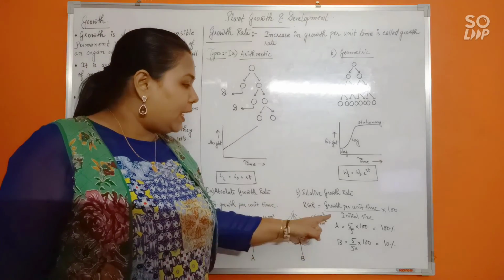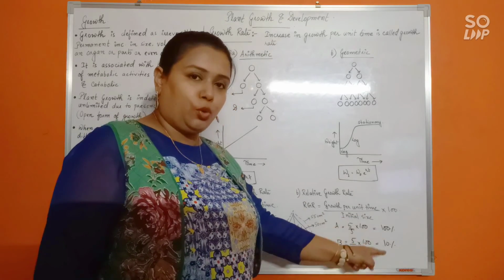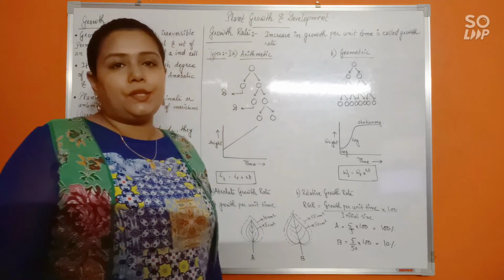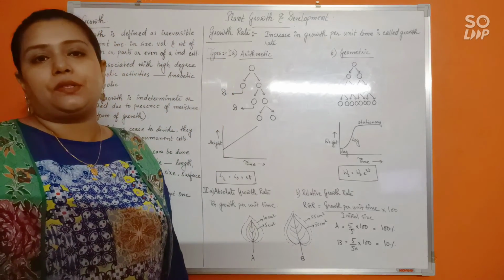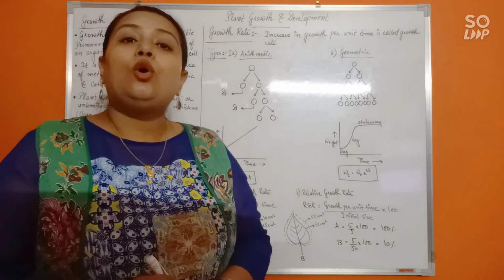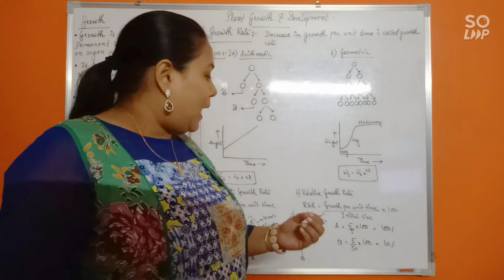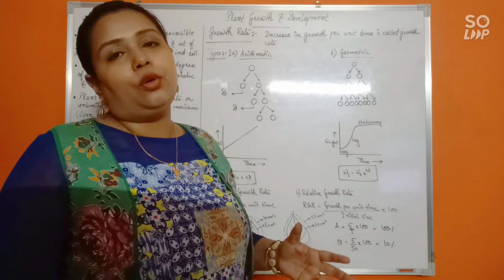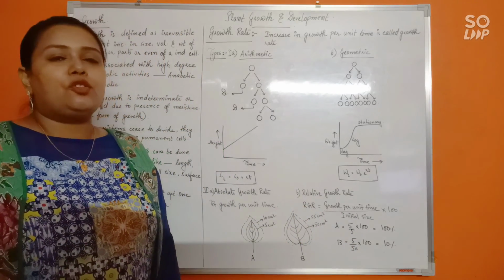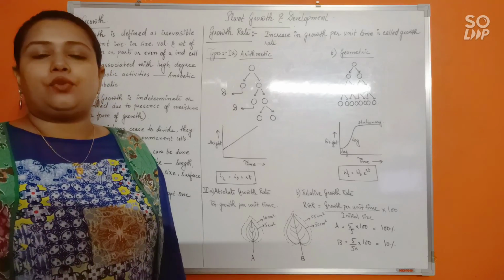So see, even if the absolute growth rate between plants A and B is the same, in relative growth rate, where you also take into consideration the initial size, you can see the huge difference in the growth rate both these plants possess. For plant A it is 100%, and for plant B it is only 10%. That means by relative growth rate, you are also able to understand which particular plant has more capacity to grow. So plant A of course has much more capacity to grow in comparison to plant B. Okay, so this being said, I hope all of you are clear about this part. Now next, let us discuss development.